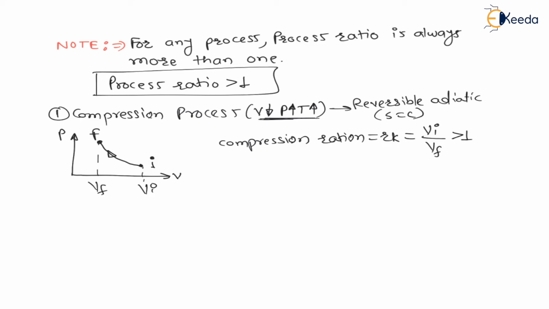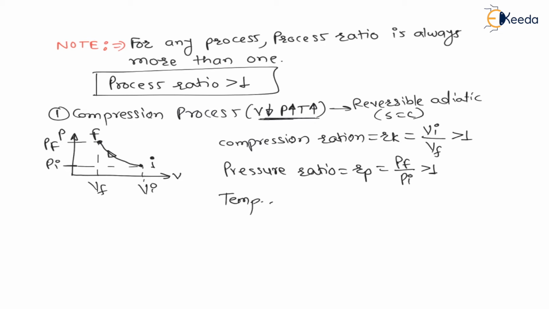Then there will be a pressure ratio, which we represent with RP. Here final pressure is more as compared to initial pressure. Therefore pressure ratio will be final pressure divided by initial pressure, which is more than 1. Again there is a concept of temperature ratio, that is RT. Now remember, pressure is always directly proportional to temperature.